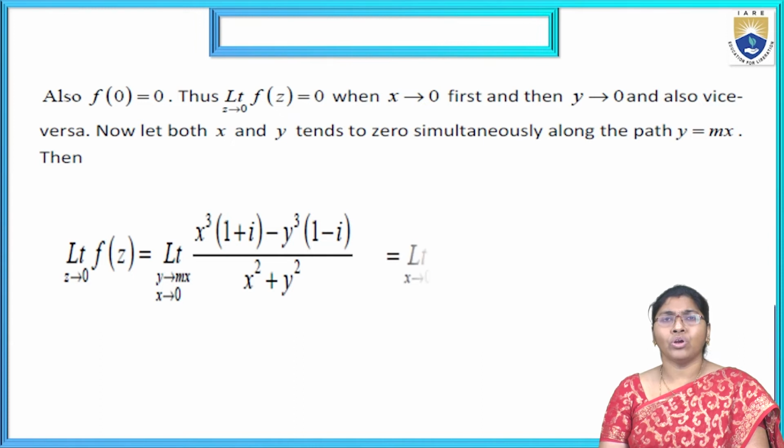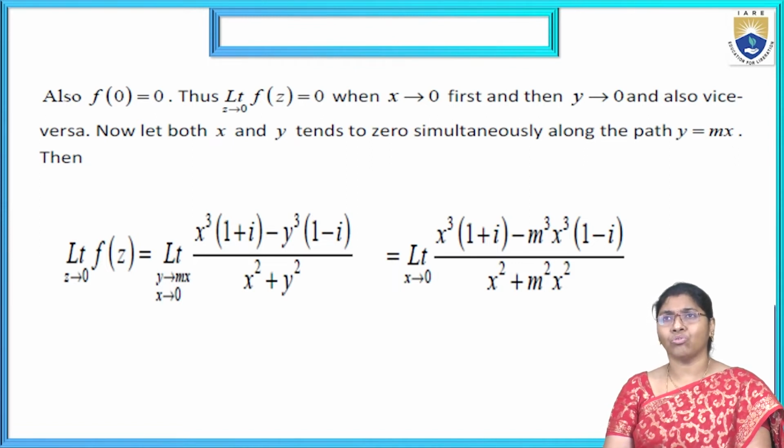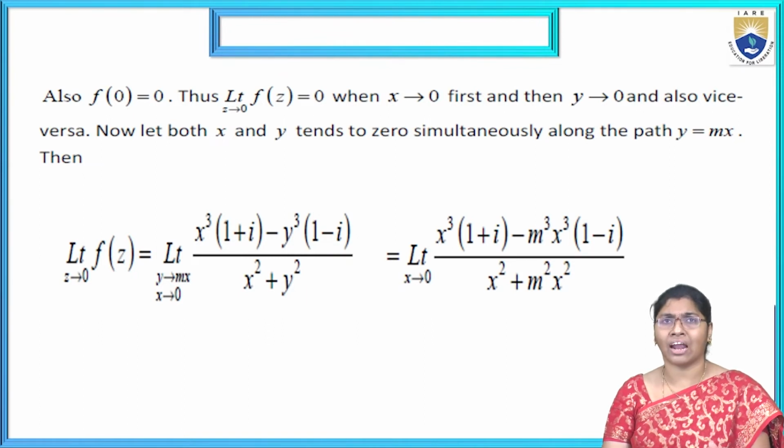Also, f of 0 equal to 0. Thus, limit z tends to 0, f of z equal to 0 when x tends to 0 first and then y tends to 0, and vice versa. That is, the L1, L2 conditions are satisfied.